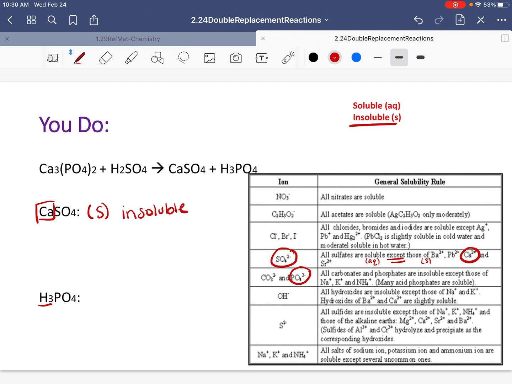Next, we have phosphate. All carbonates and phosphates are insoluble. That means they are solids except sodium, potassium, and ammonia. This is not sodium, potassium, or ammonia, so it's going to follow that rule that it is insoluble. It is a solid.